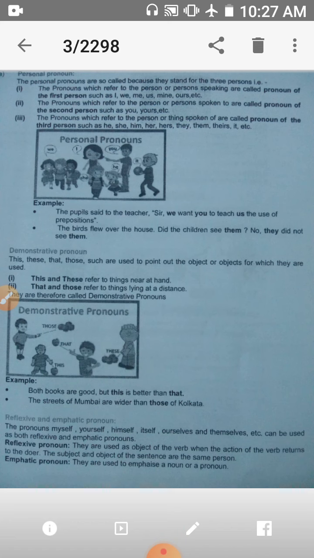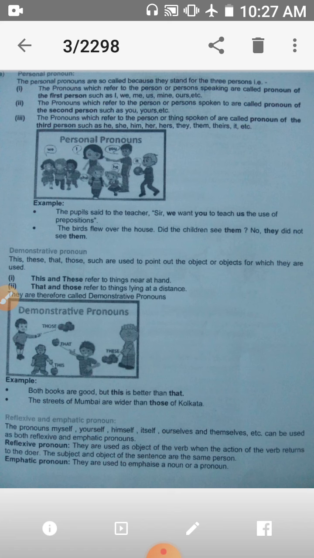First person pronouns, which refer to the person or persons speaking, are called pronouns of the first person, such as I, we, etc. Second person pronouns, which refer to the person or persons spoken to, are called pronouns of the second person, such as you, yours, etc.